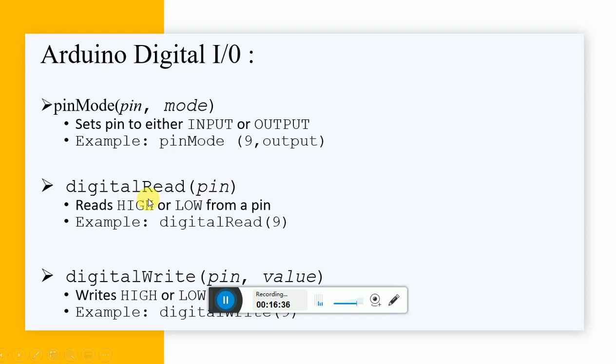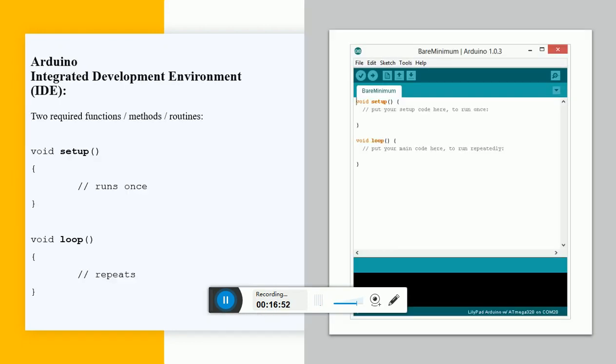So this command is used to read the pin, and this command is used to write something on that pin, and pin mode is used to define the pin as input or output. Now next, we have seen some commands. Now we'll see what is the pattern or what is the format of writing a program in Arduino.